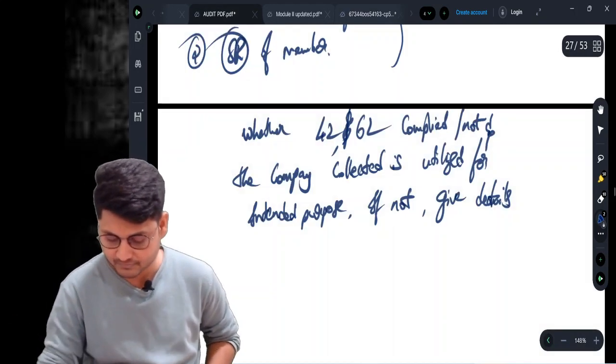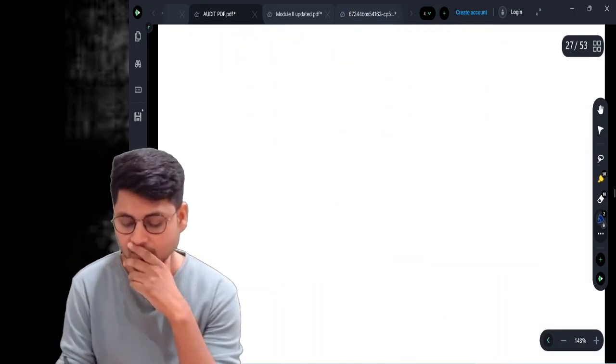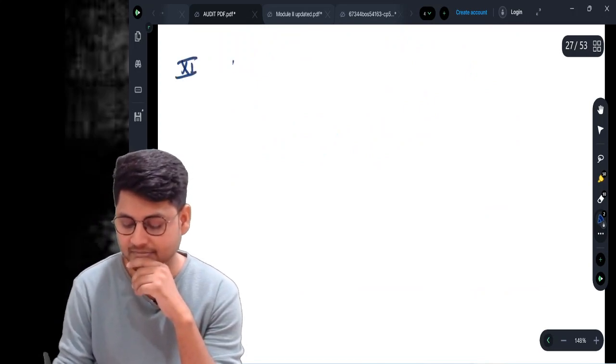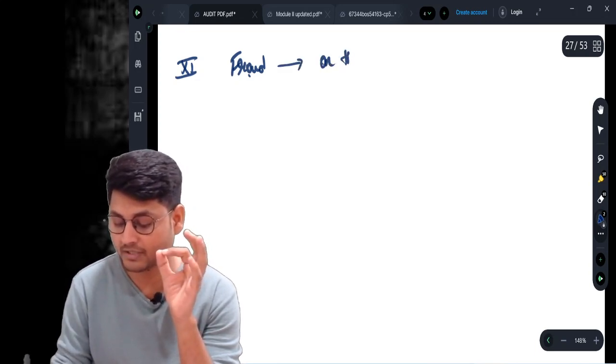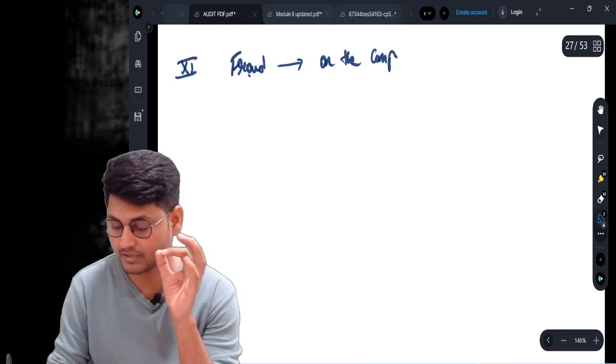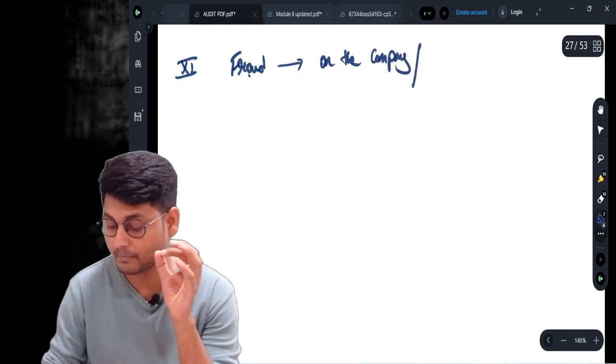Here, clause number 11 talks about fraud on the company or by the company.